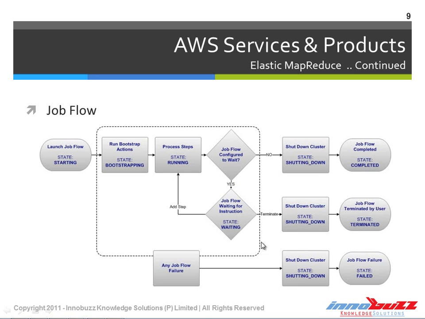And another option is where the job flow itself becomes a failure, that means the job is not getting completed due to the input file error or due to the processing file error, it will shut down the EC2 instances that we use for processing, and the job will result in a failed state. This is a small idea of how exactly the job flow works in Elastic MapReduce. When we do the practical, we will come to know how exactly it works.